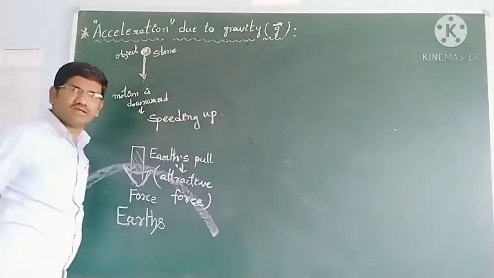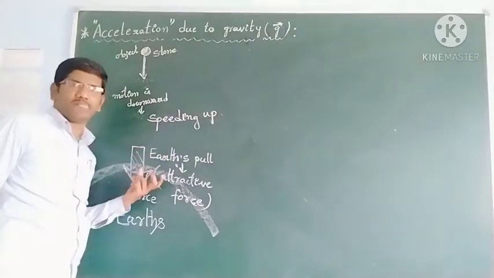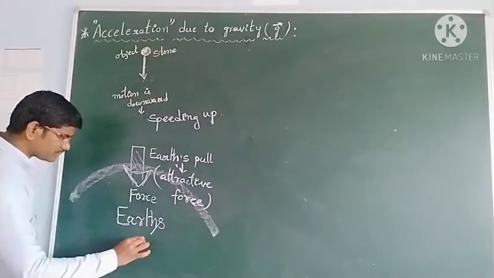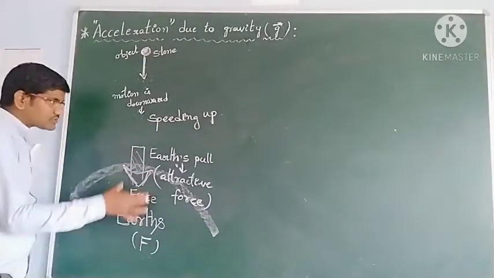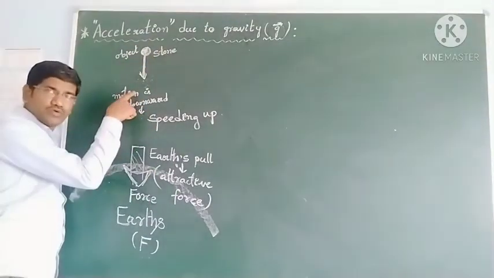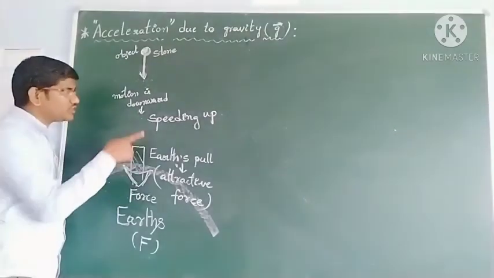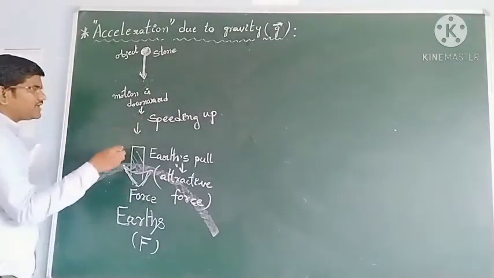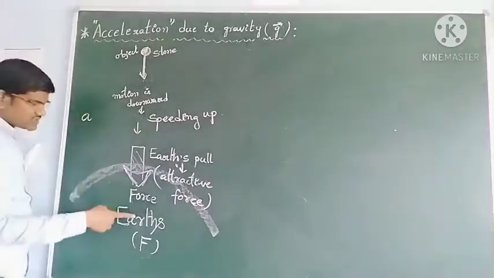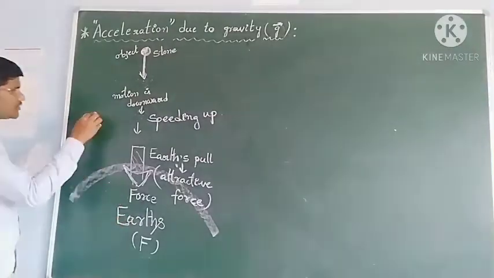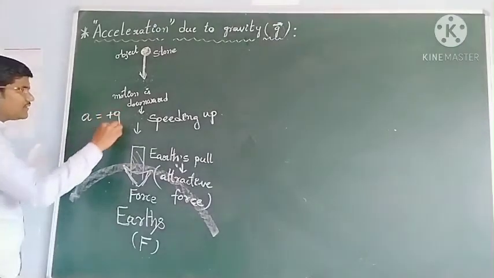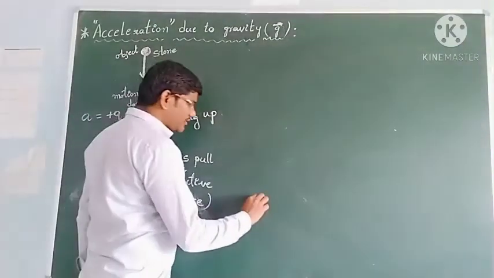Its velocity is increasing. Means it is moving in the direction of the force. The earth's attractive force is in the downward direction and the motion is also in the downward direction. So the object is moving in the direction of force, so it is speeding up. When it is speeding up, it is said to have acceleration, and that acceleration is produced by the earth's pull, so you have to write that a is plus g.